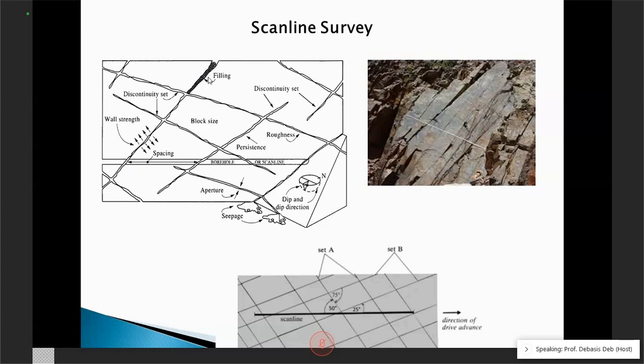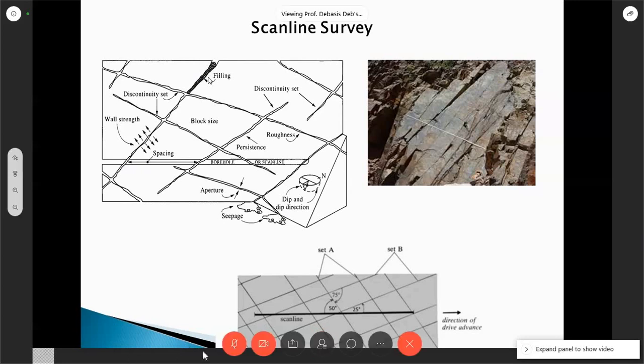If there is some infilling material, we will try to get that filling material, and we also test its weathering property. Which experiment have you done to find out the weathering? Durability test. So this filling material we bring, and after bringing it we first find out its weathering property. This is number 1.